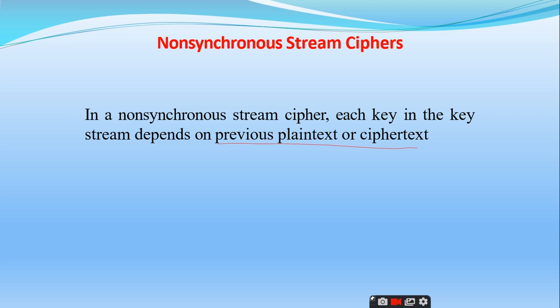And how we are going to generate these key streams by using pseudo random sequences, that also we have discussed in the context of linear feedback shift registers. Right. So by this we have completed the concept on the modern stream ciphers.